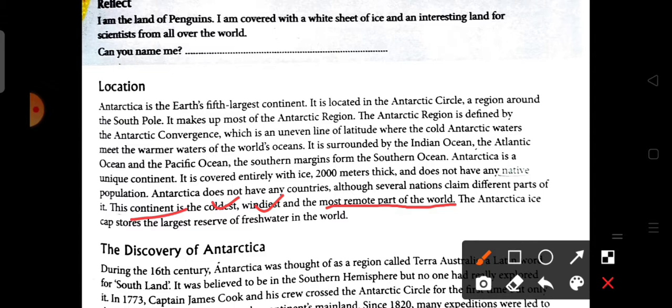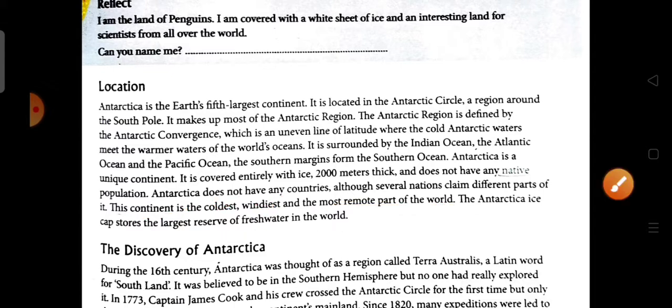The Antarctic ice cap stores a large reserve of fresh water in the world. As we know, the main fresh water is stored in the Arctic and Antarctic regions, that are the two poles of the world.